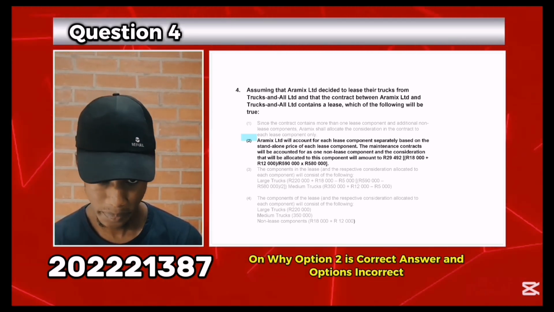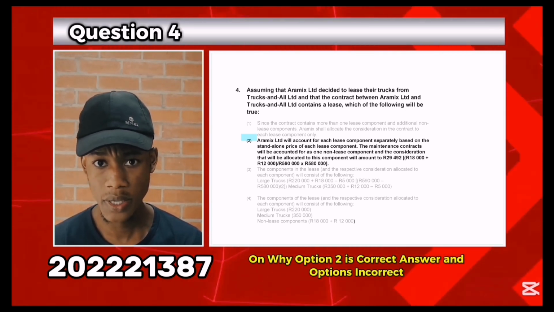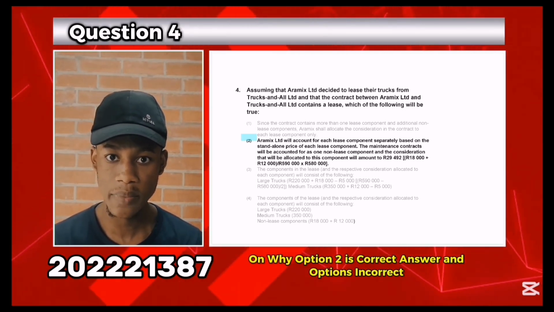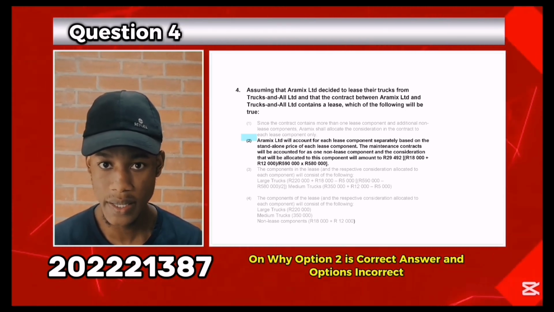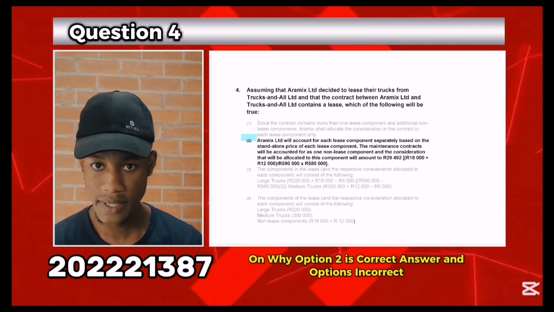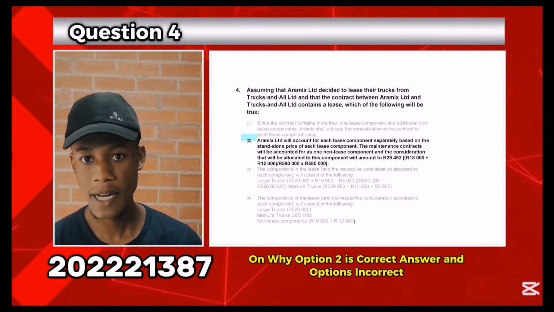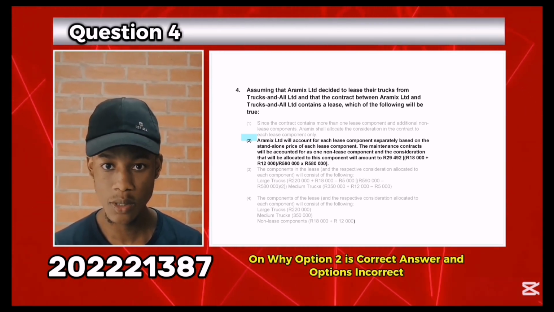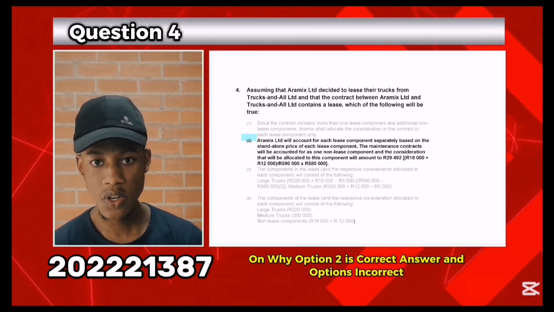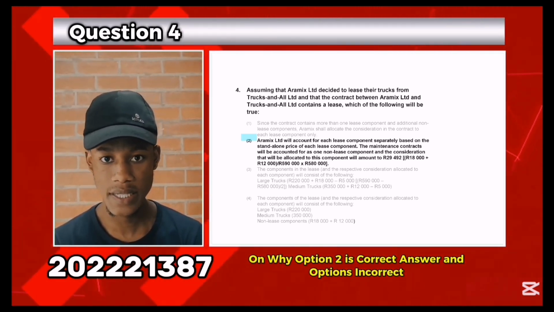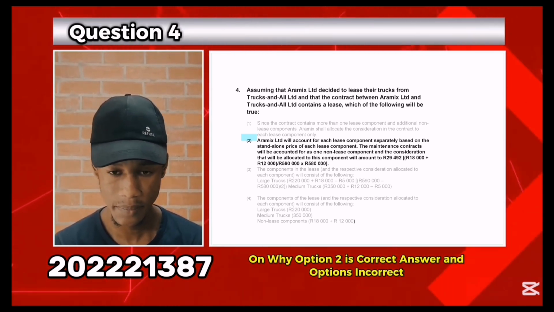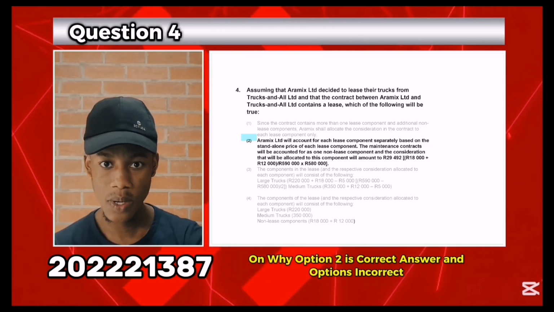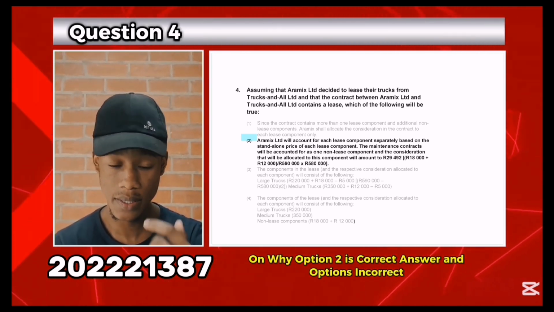Why option 3 was not correct? It combines the lease and non-lease components, based on the 18,000 and the 12,000 for the maintenance, which is prohibited in IFRS 16 unless they are applying the practical expedient. There's also a common misunderstanding of treating the lease and the maintenance cost as a single combined lease cost. Why option 4 was incorrect?